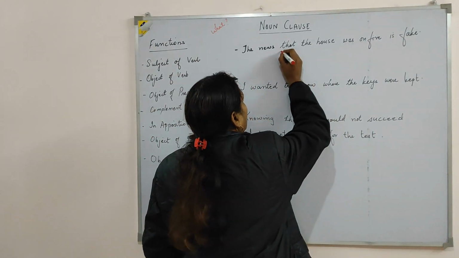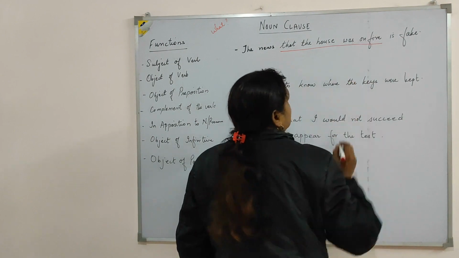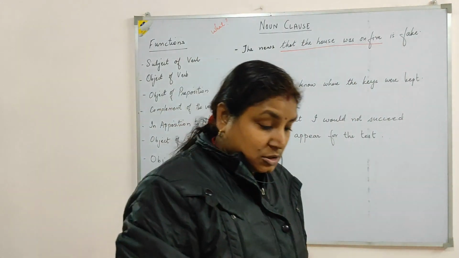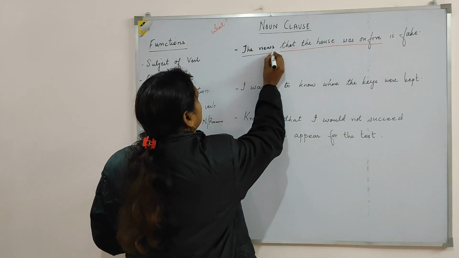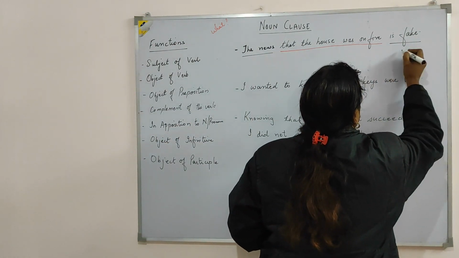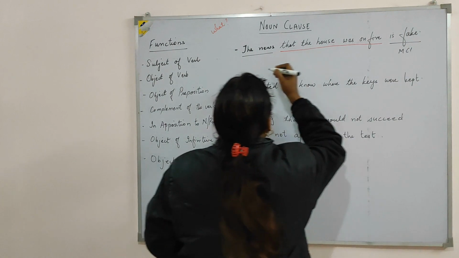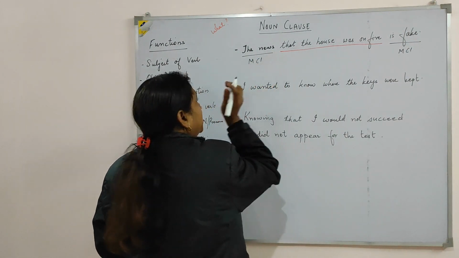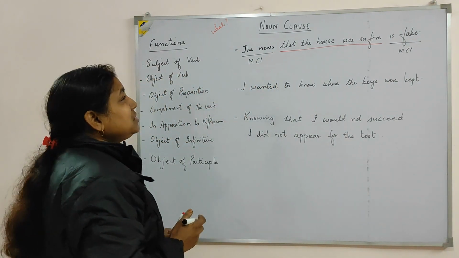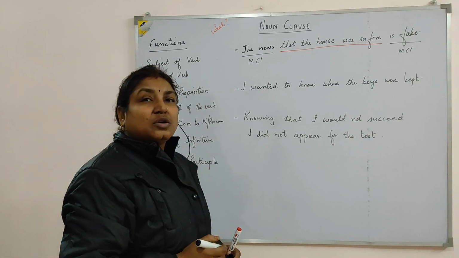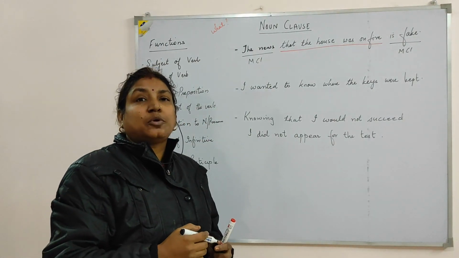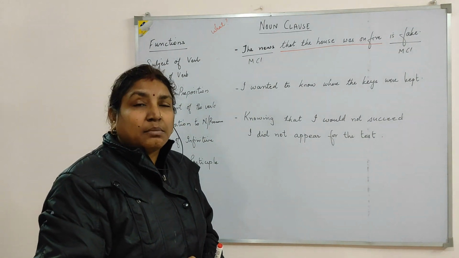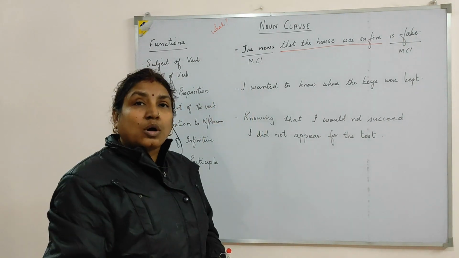So this part is your subordinate clause, and "the news is fake" is your main clause. You can see here the main clause is split into two parts, and the noun clause or the subordinate clause has come before the verb.